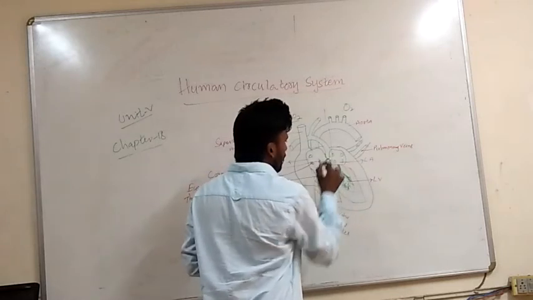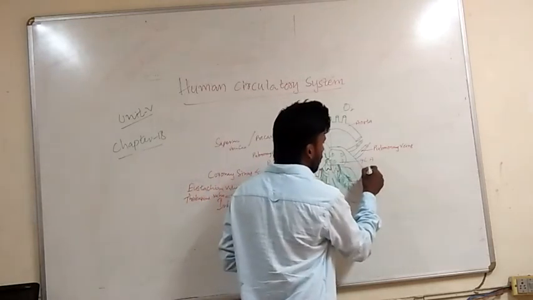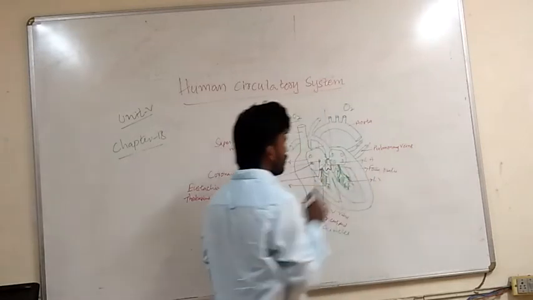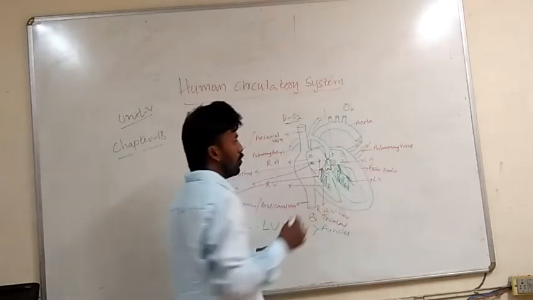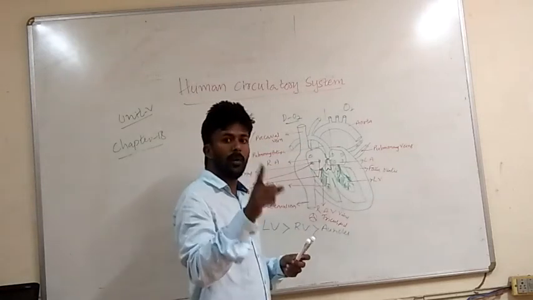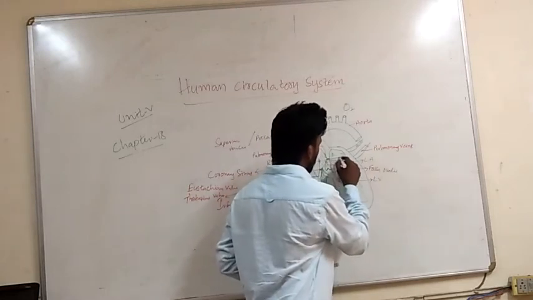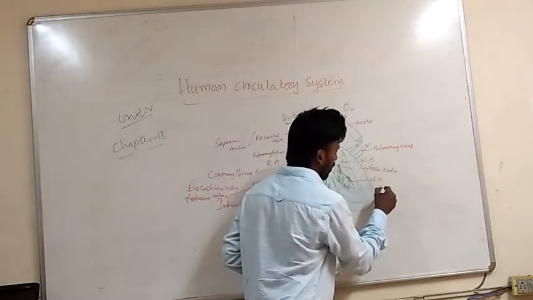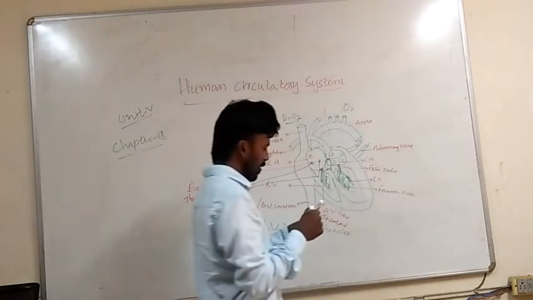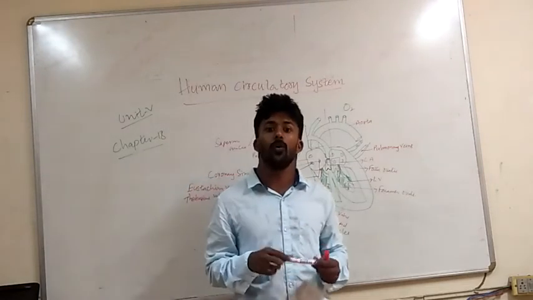That mark is known as fossa ovalis. And that hole is known as foramen ovale.